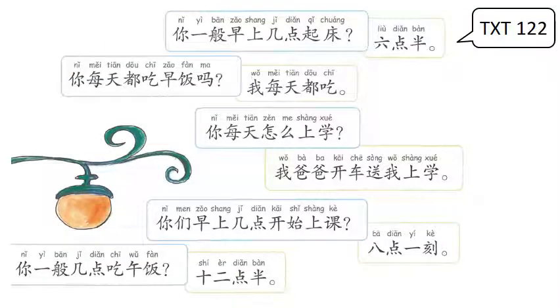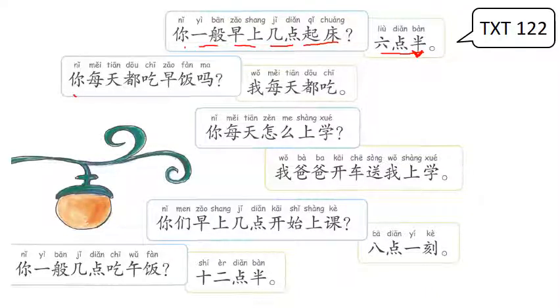So let's take a look at the text now. So this is coming from textbook page 122. This is a conversation between two people, and we have 你一般早上几点起床? You usually morning, what time get up? What time do you get up in the morning usually? And the answer is 6点半, 6:30. So you've got to remember that 半 here is half past, so it's 6:30.